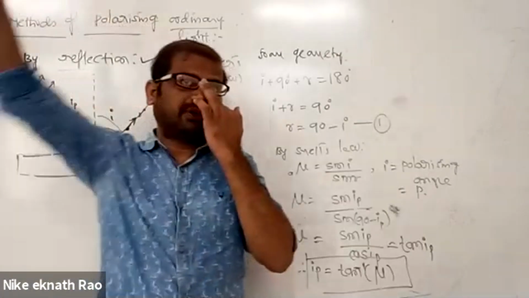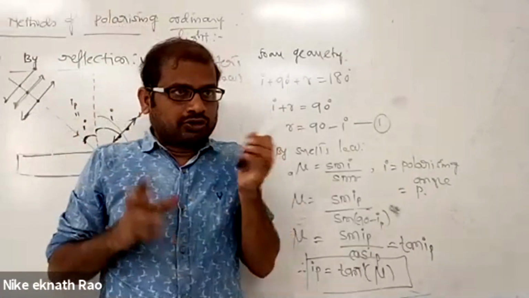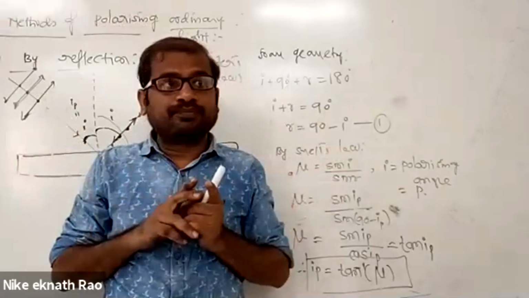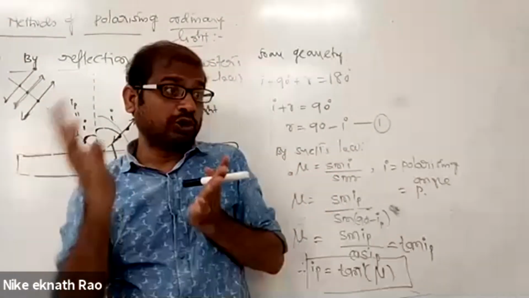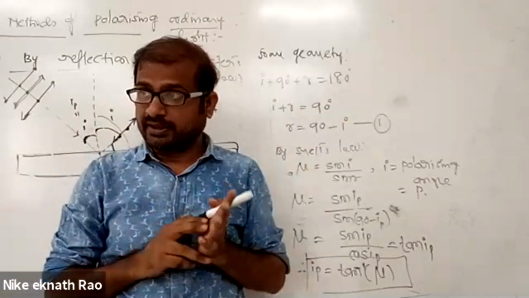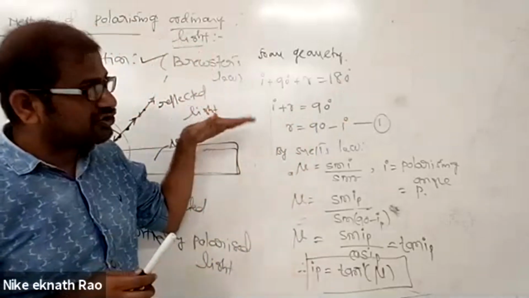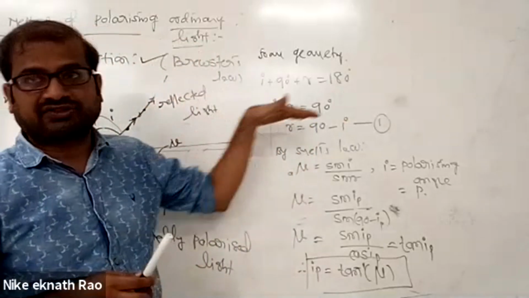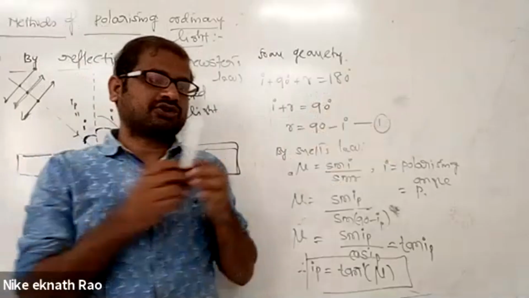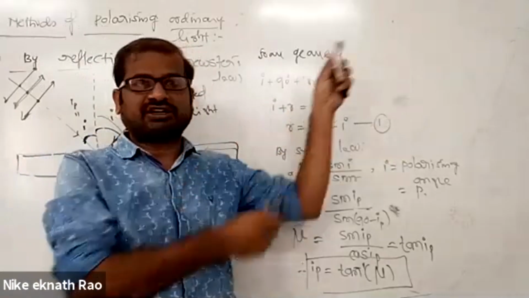When you pass polarized light, certain materials are optically active: dextrorotatory substances, levorotatory substances. In chemistry we have isomerism. What happens is the plane of polarization of this light is rotated. When ordinary light passes through, all possible vibrations are there.